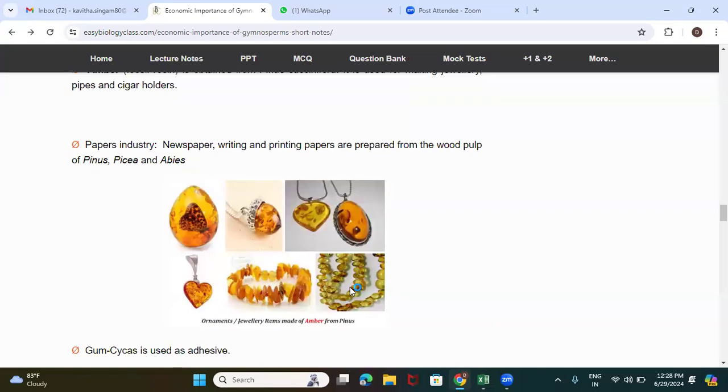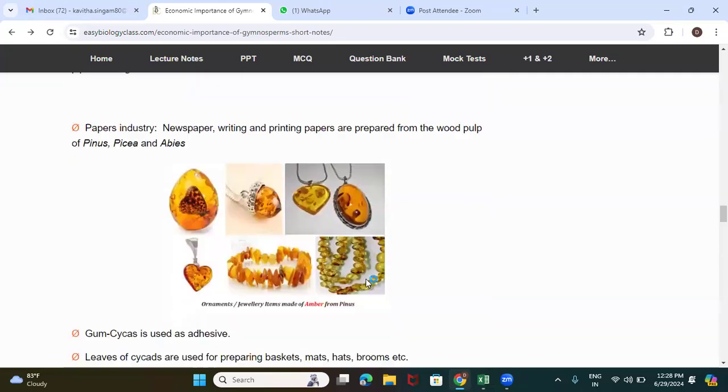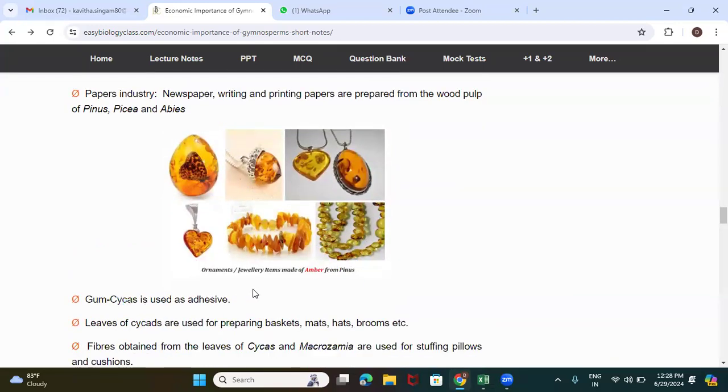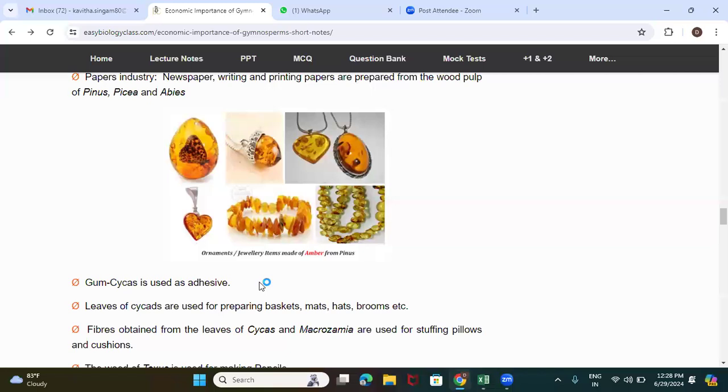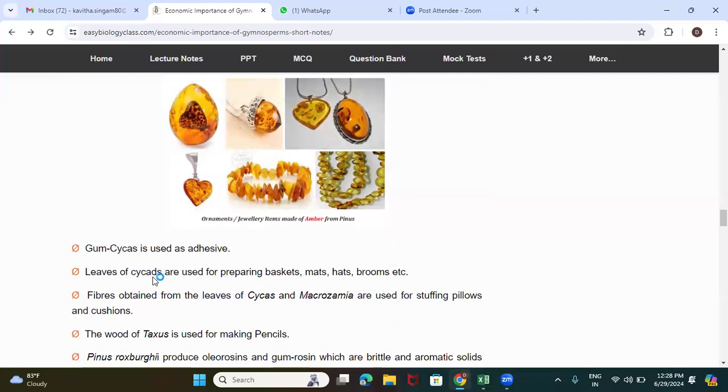And here, these are the beautiful examples. Just now I told you about amber, which is used in making jewelry. And the gum which is extracted from Cycas is used as an adhesive. And the leaves of the cycad plants are also used in making baskets, mats, hats, as well as brooms.